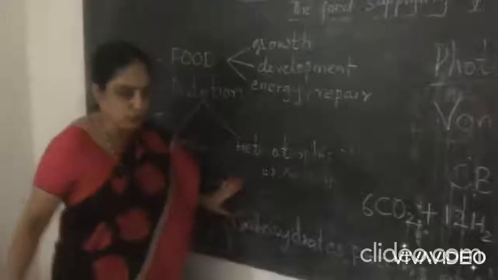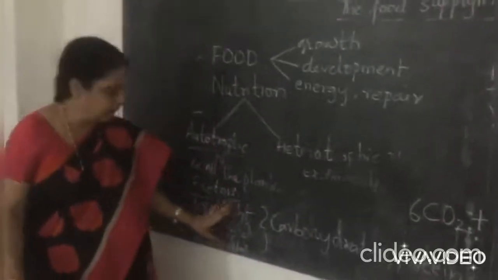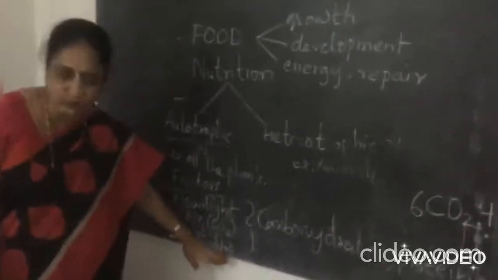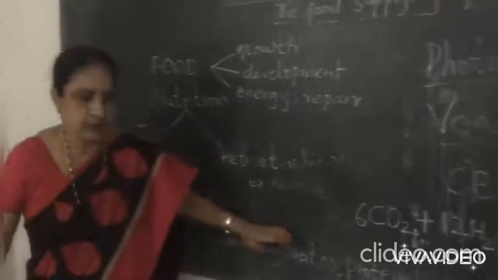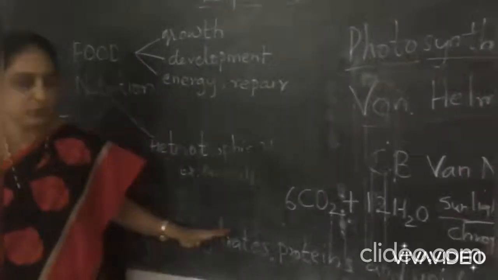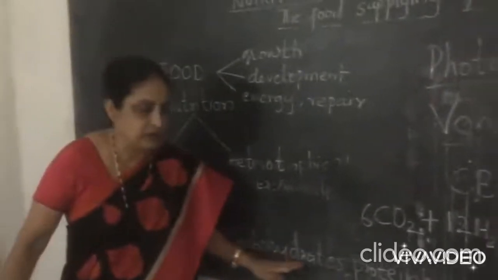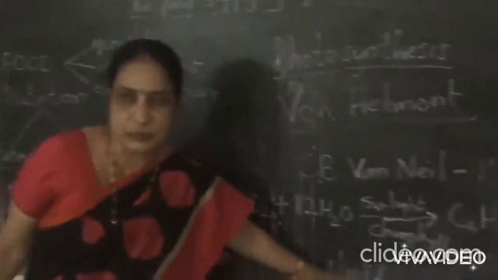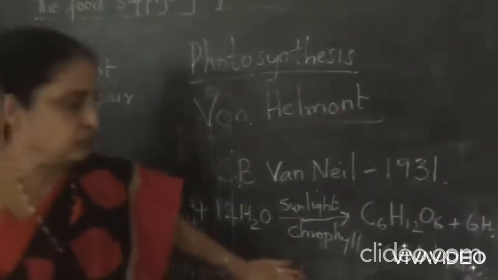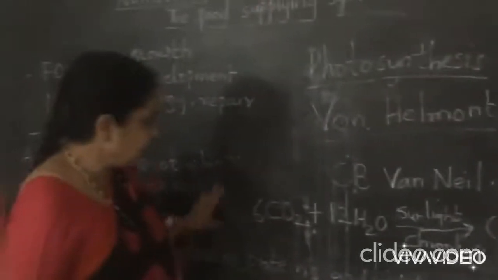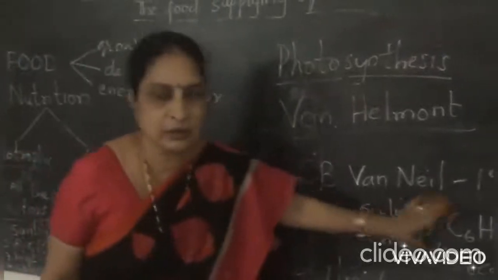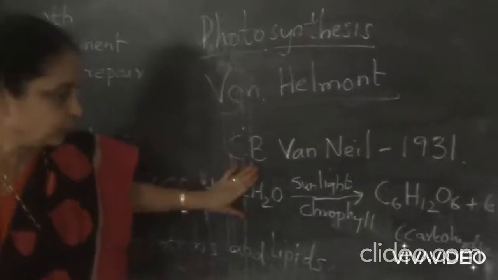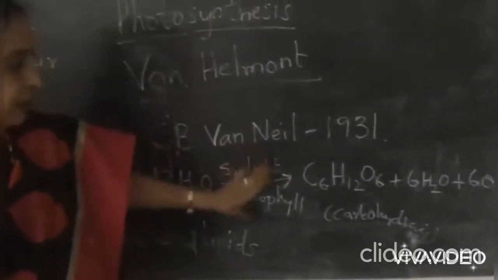Using the simple substances like sunlight, carbon dioxide, water and chlorophyll, they do the photosynthesis process and prepare carbohydrates, and along with it they prepare proteins and lipids also. This process is called photosynthesis, and it is formulated like this: 6CO2 and water in the presence of sunlight in the chlorophyll.